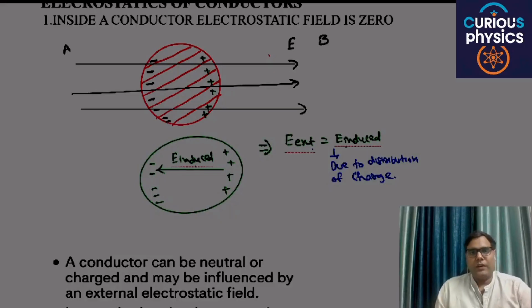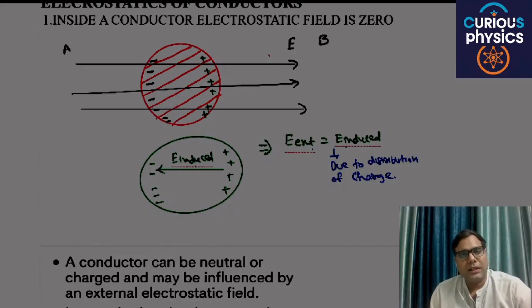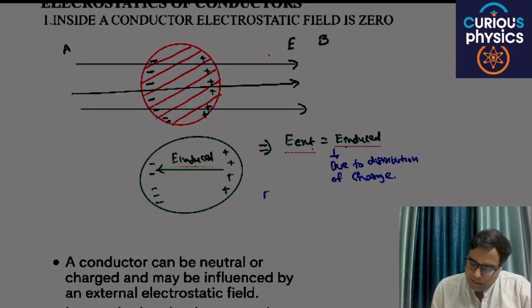The directions of E external and E induced are opposite, so E net inside the conductor will always be zero. So E external minus E induced is equal to 0.